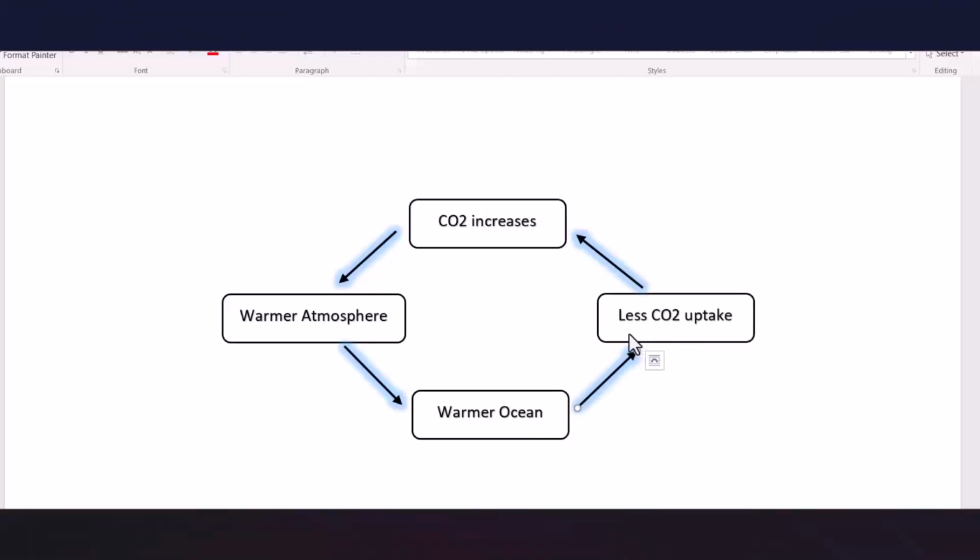And this less carbon dioxide uptake is the output of the system, which itself leads to increases in carbon dioxide in atmosphere. So this output is itself the input of the system, and since it adds to the system, it adds to the carbon dioxide amount in the atmosphere. This is a positive feedback loop.